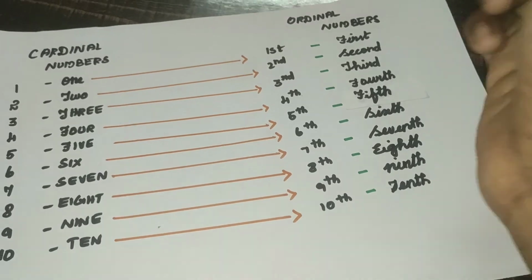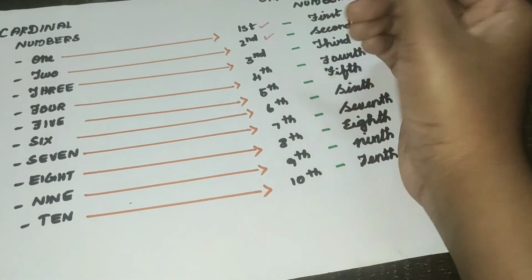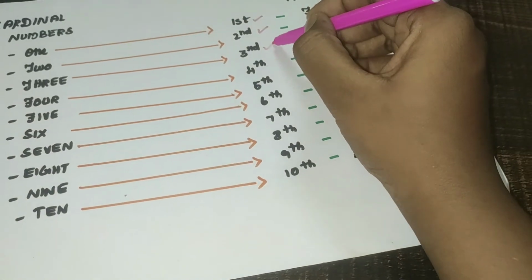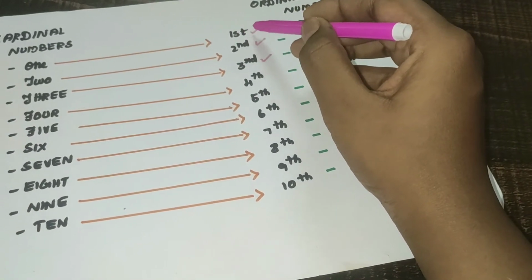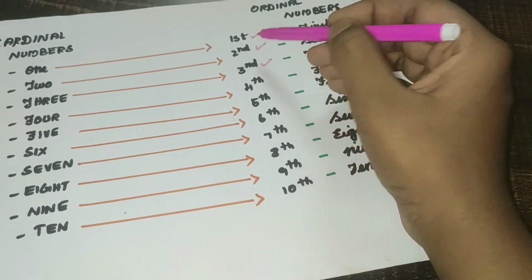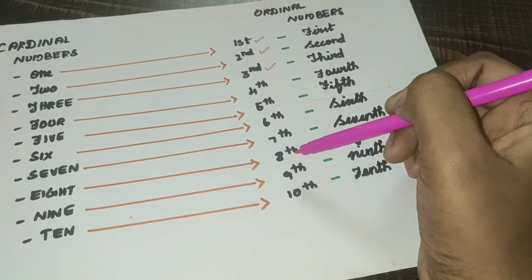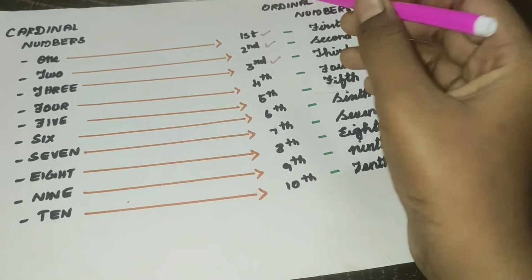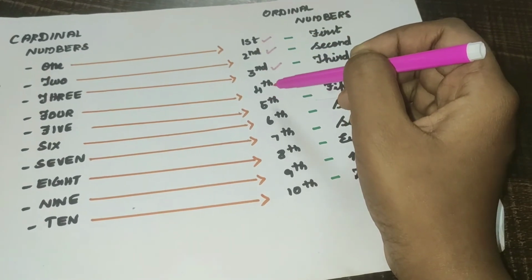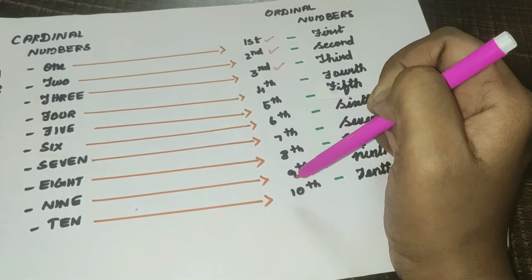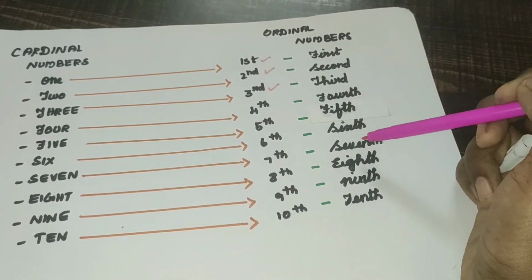In this form, the first and second, and then third, these are different. We add ST with the 1, ND with the 2, RD with the 3. All the remaining get TH only. So first, second, third, these three only are different. The remaining 4th, 5th, 6th, 7th, 8th, 9th, 10th are all in the word form of the ordinal numbers.